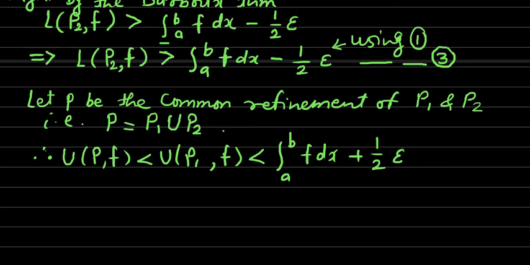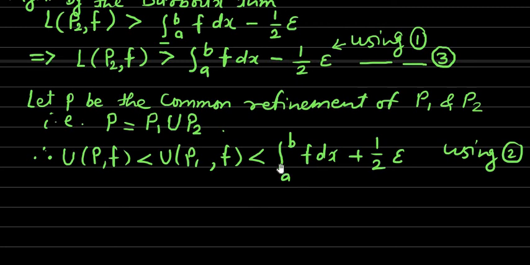This we have written from the relation number 2, and now from the relation number 3, if the minus 1 by 2 epsilon is transferred to the other side, then the integration a to b f dx is less than the lower sum over partition p2, and this minus 1 by 2 epsilon after transferring to the other side becomes plus 1 by 2 epsilon.